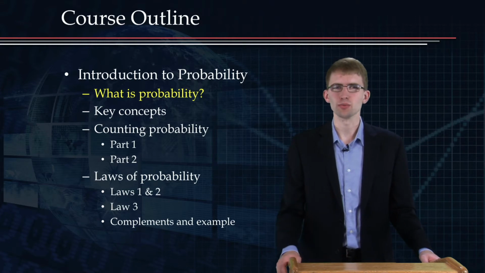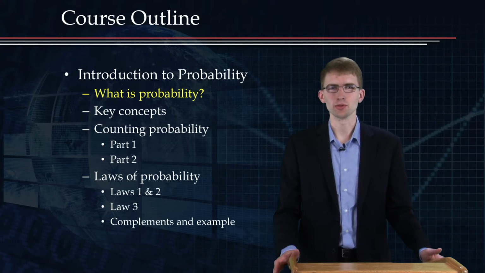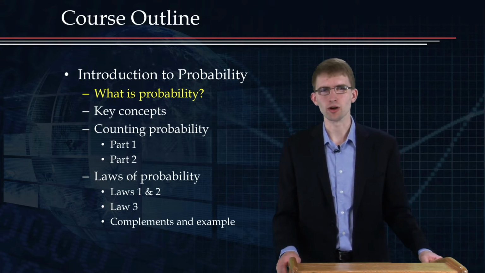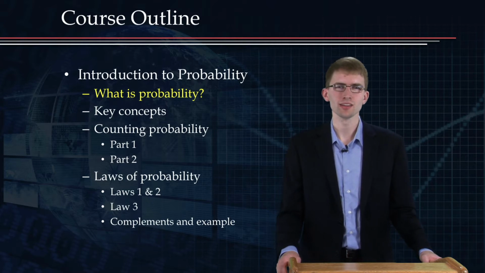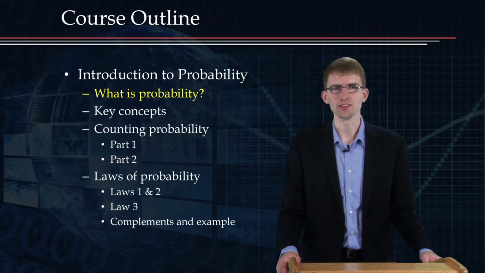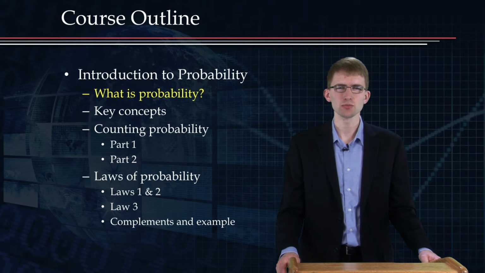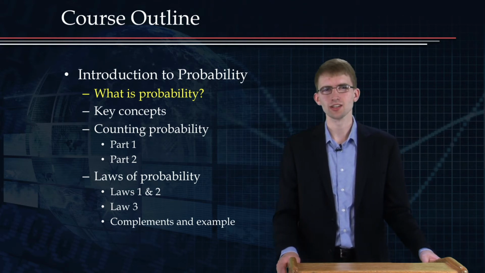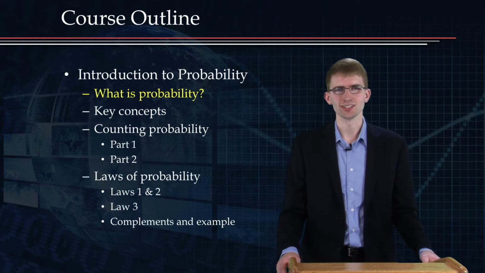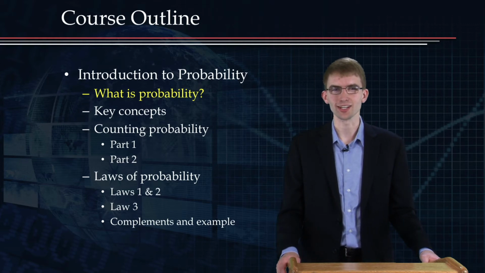So, what is probability? Well, every day we face a lot of uncertainty. For example, we don't know whether it will rain. We don't know how long the morning commute will be. We don't know how well our stock will do over the next month in the market. Probability is an important way to put numbers to these uncertainties. And these numbers are important because they'll influence our decisions. For example, with probabilities of certain events happening, we can then perform calculations which lead to decisions. Should I take an umbrella to work or not? Should I invest in a certain stock or not?